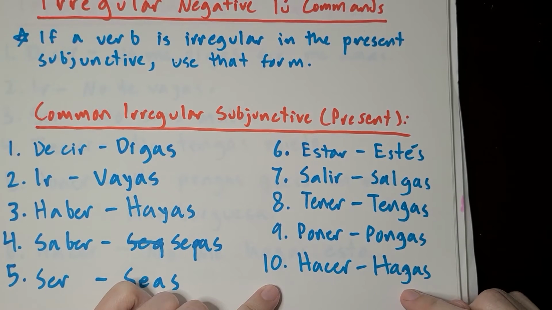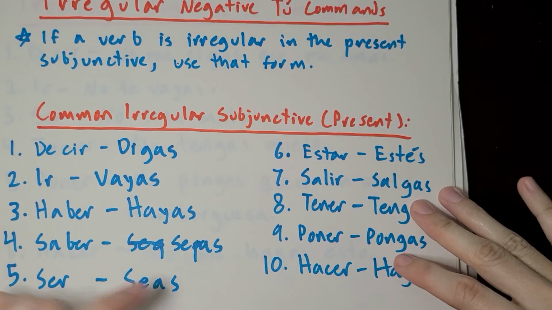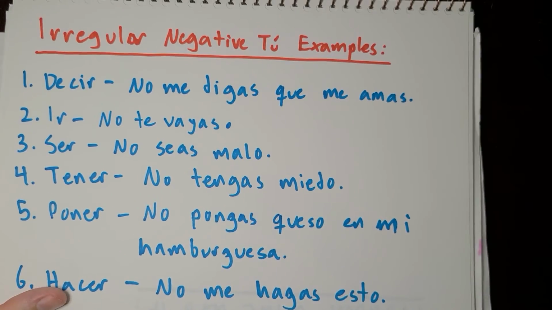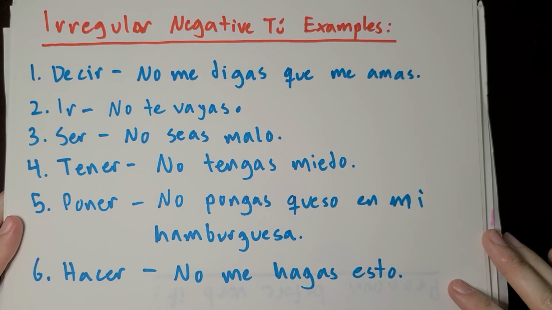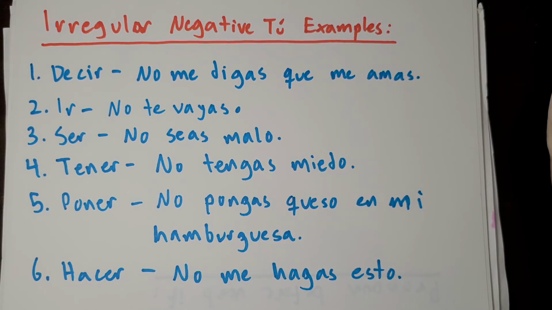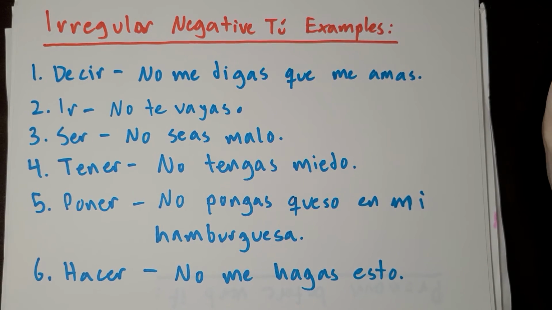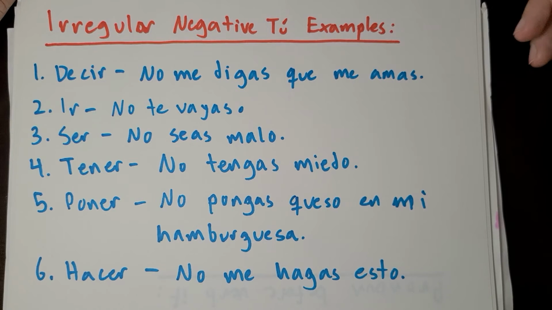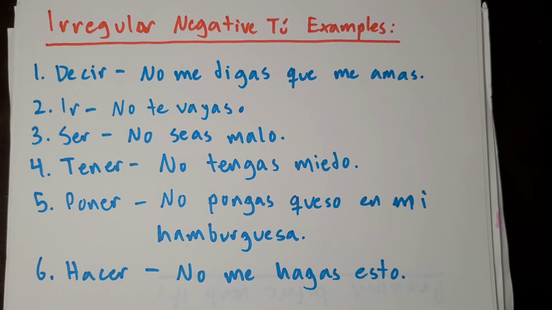Hacer becomes hagas. Hacer means to make or to do. All right, now let's go over some examples of irregular negative do commands. I'm just going to go over the most common ones, I think, from that last list. And that's not all inclusive, by the way. Those are just the ones that I think you're going to run into most of the time based on